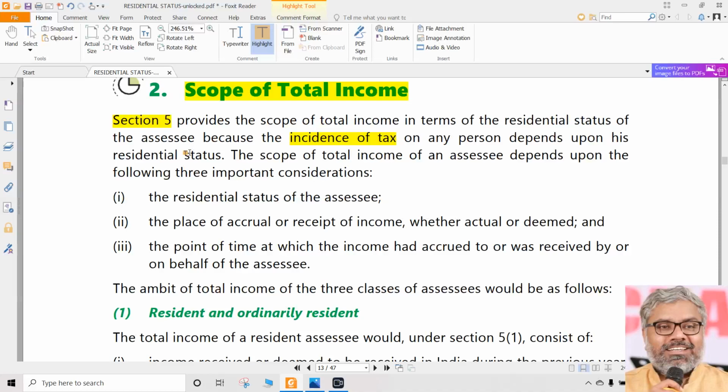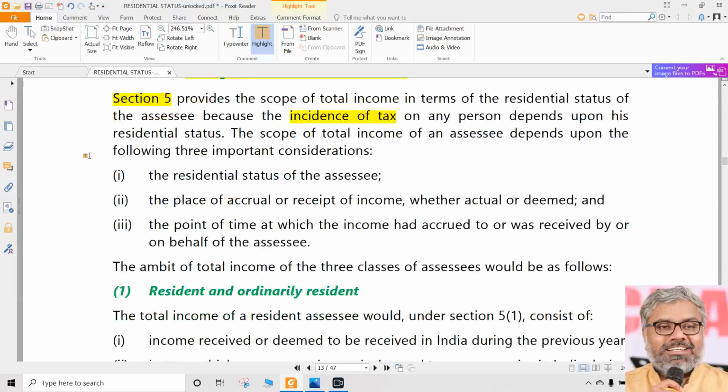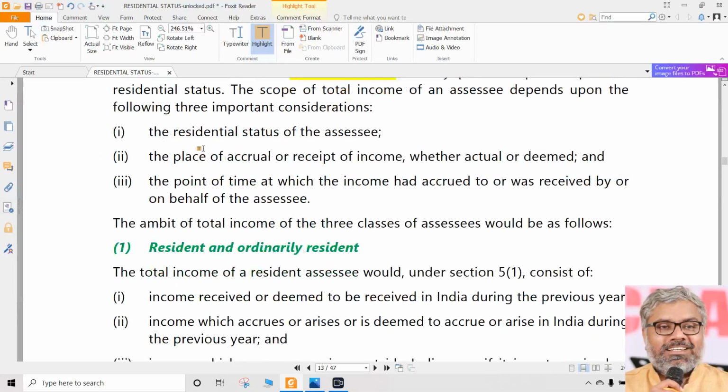However, that does not mean there are no provisions. There are provisions. But those are all, once again, using very generic words. So we have to be very particular in terms of how to use those generic words in the situation that is given to us as a problem. Before going to that level, how the scope of total income of an SSC is determined, that let us understand.